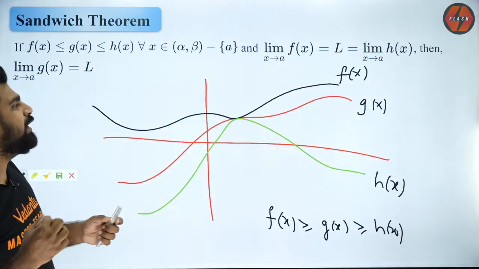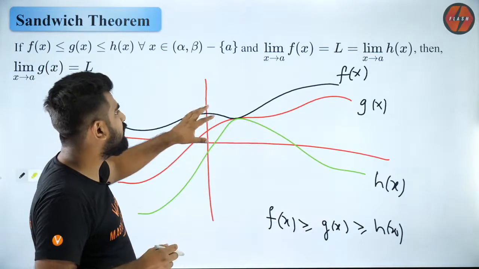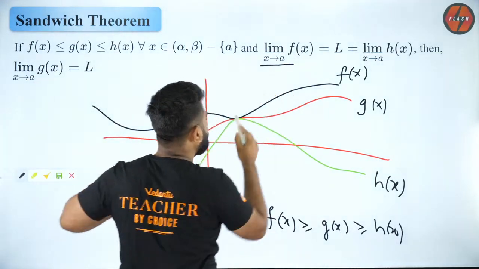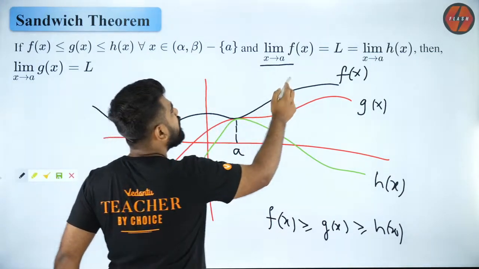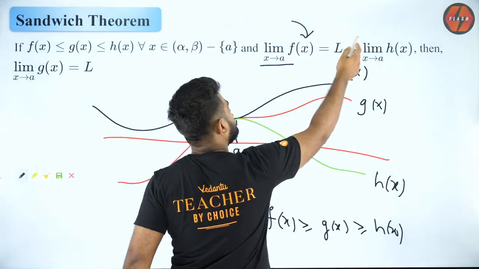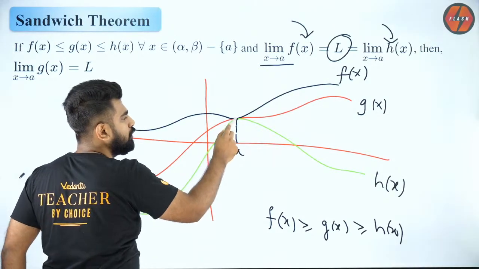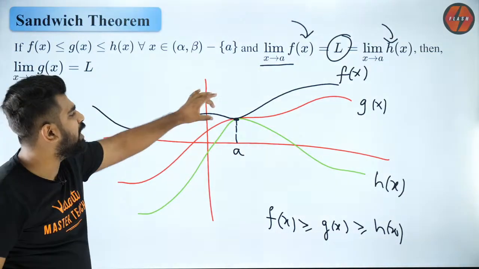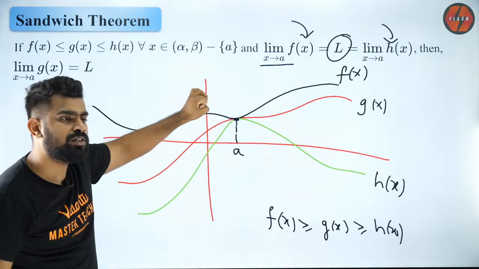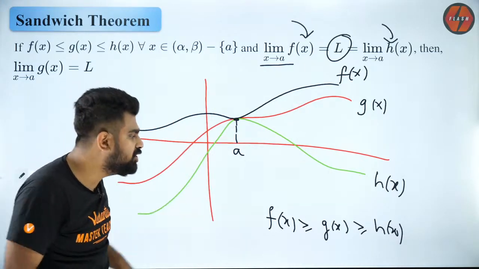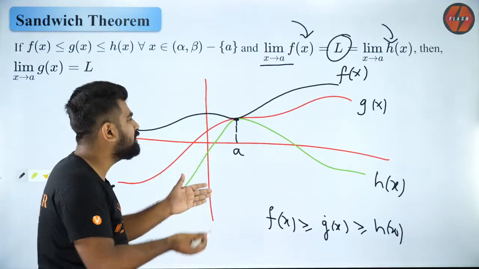So now, listen very carefully, something beautiful is going to happen. I'm saying at some point a, I know that the limit of f of x and the limit of h of x are both equal to the same value. So at the point a, my f of x and h of x take the same value. So doesn't it automatically imply g of x also takes the same limit? Why, sir? Because g of x is in between, guys.